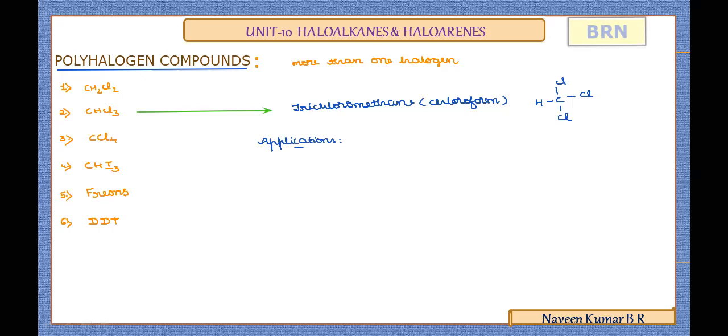What happens if the compound is exposed to an oxygen containing atmosphere, with a simple equation. As a poisonous gas phosgene, how it is obtained, we'll try to learn. The simple applications: it is used as an anesthetic. Then it is used as a solvent for fats, alkaloids, iodine, etc.